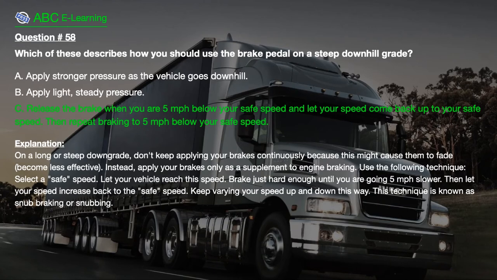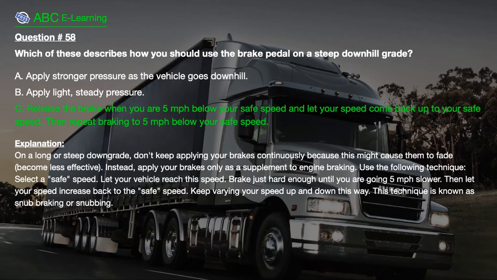The correct answer is C. Release the brake when you are 5 miles per hour below your safe speed and let your speed come back up to your safe speed, then repeat braking to 5 miles per hour below your safe speed. Explanation. On a long or steep downgrade, don't keep applying your brakes continuously because this might cause them to fade, become less effective. Instead, apply your brakes only as a supplement to engine braking.